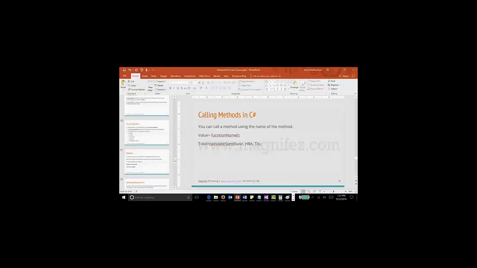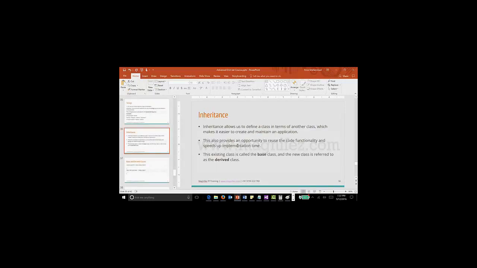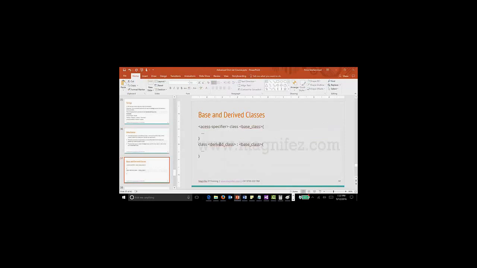Okay, so I think we need to talk about inheritance now. Inheritance allows us to define a class in terms of another class, which makes it easy to create and maintain an application. It also provides an opportunity to reuse the code functionality and speeds up the implementation time. So the existing class is known as base class or parent class, and the new class is known as derived class.